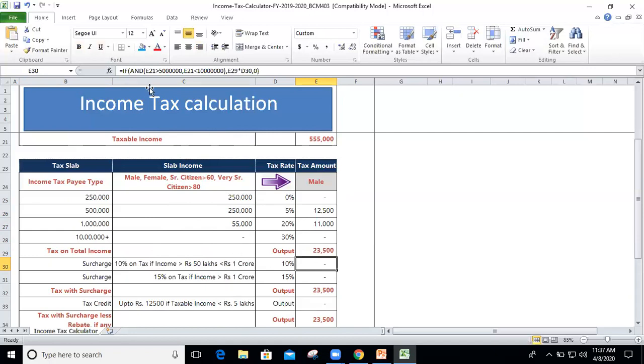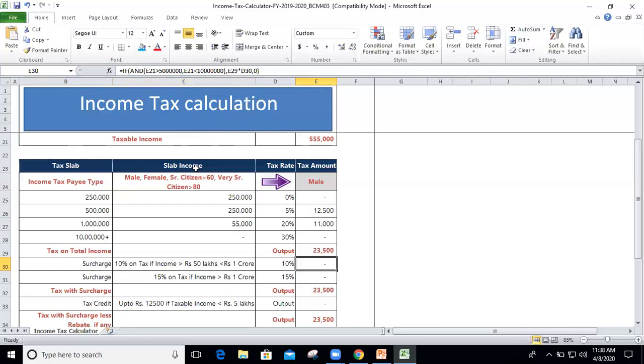So we will apply the IF, then AND, the primary formula and the secondary formula. E21 means my taxable income is greater than 50 lakh, comma, once again taxable income is less than 1 crore. So what will happen if it fulfills the criteria?